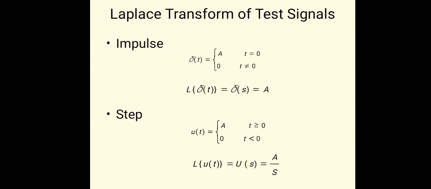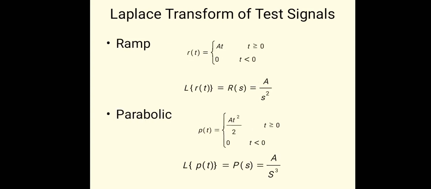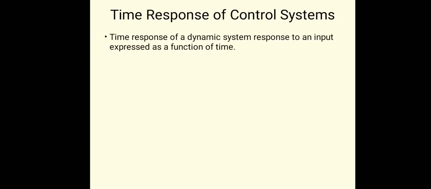As I said, the Laplace is important here. Laplace of impulse signal is A. For the unit impulse, it is 1. For the step signal, Laplace is A by s. Laplace for the ramp signal is A by s square. Laplace for the parabolic signal is A by s cube.